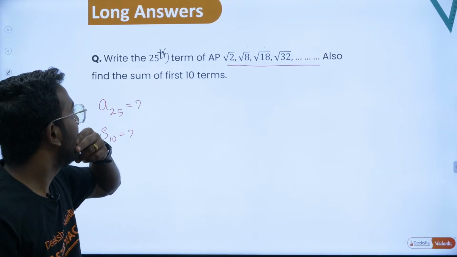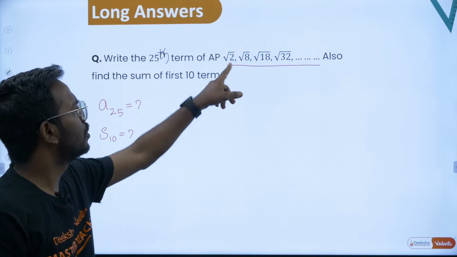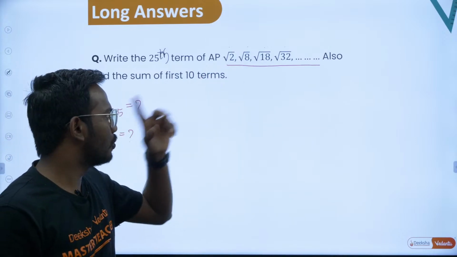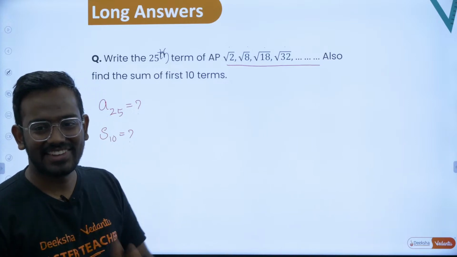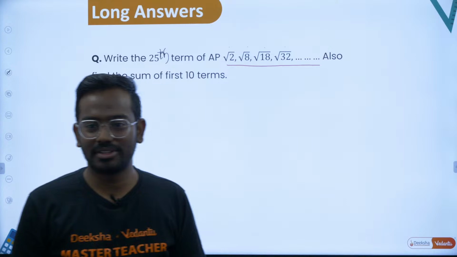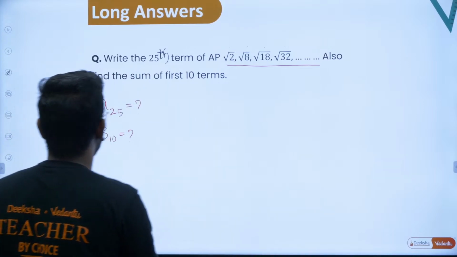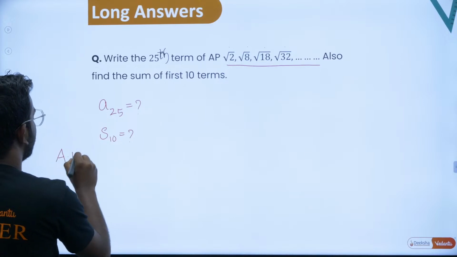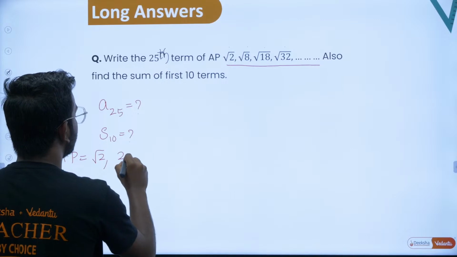Okay, so now the answer, how do you break this? Sir, the AP is root 2, root 8. So what is the difference, sir? Root 8 minus root 2. Doesn't it look a little bit different? Yes, very good. D is equal to root 2. Very good, Dhanush. Well done. Super. So basically the AP that is given is root 2, followed by root 8. Root 8 is 2 times root 2.